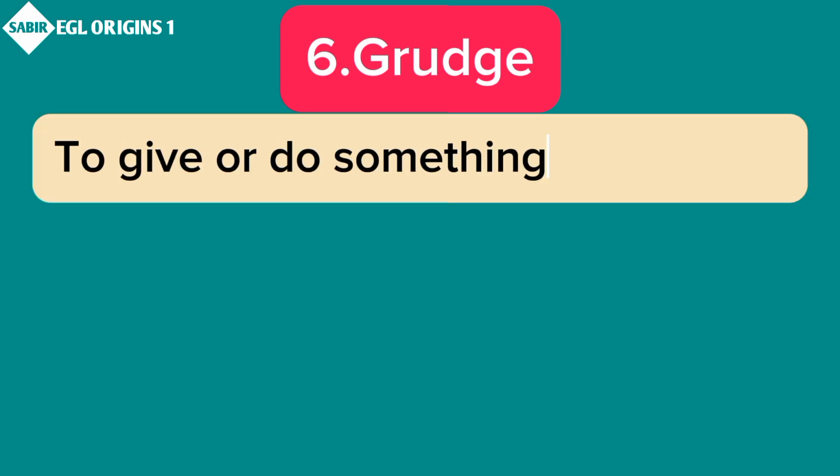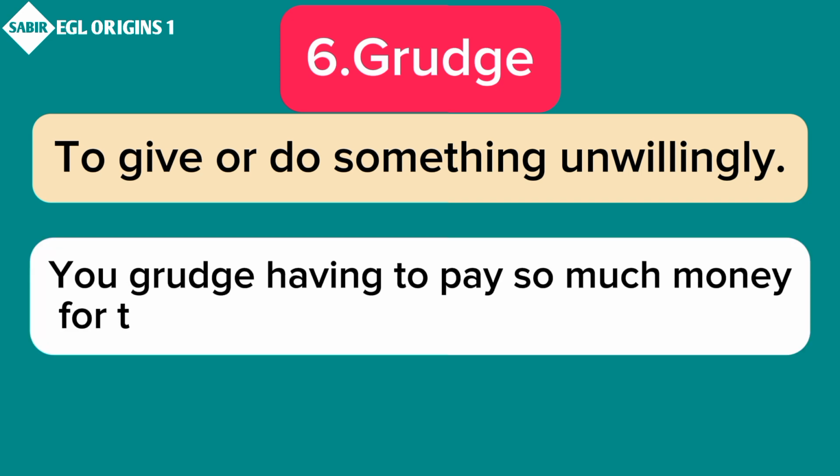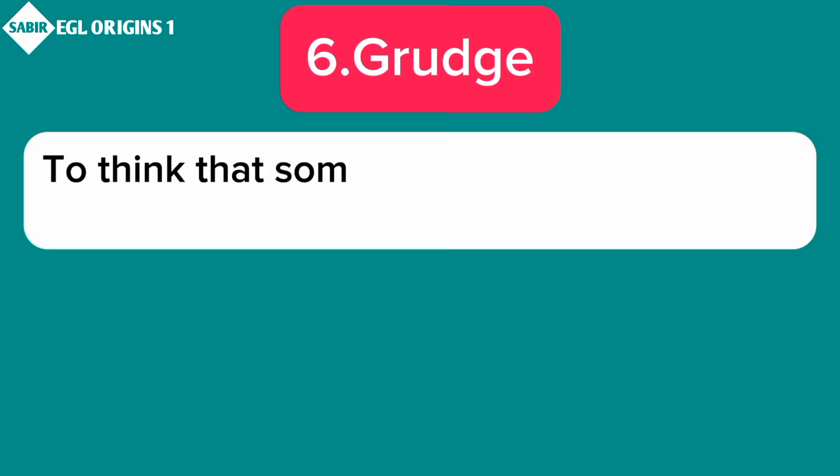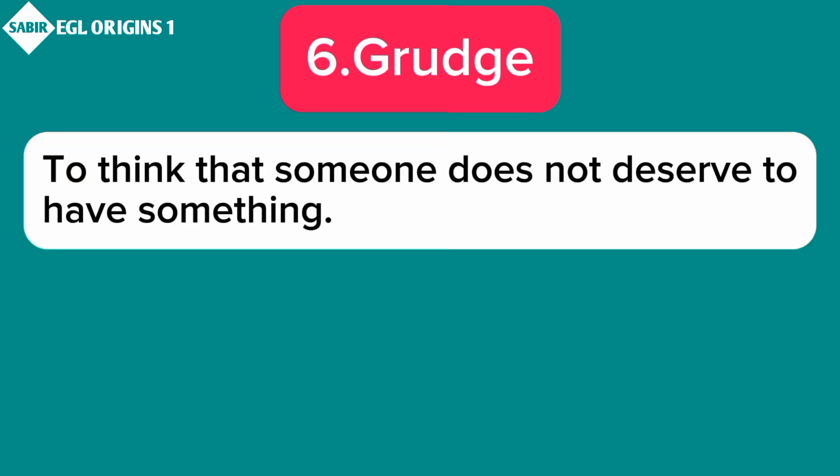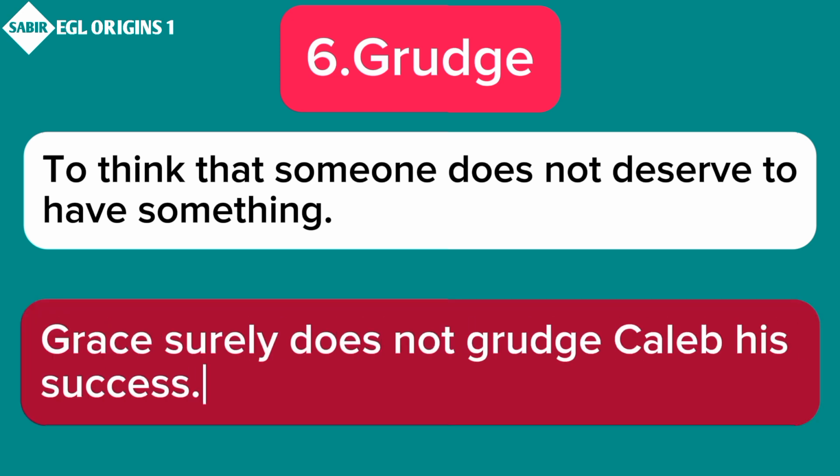Second meaning of grudge is to give or do something unwillingly. For example, you grudge having to pay so much money for that car. Third meaning of grudge is to think that someone does not deserve to have something. For example, Grace surely does not grudge Caleb his success.